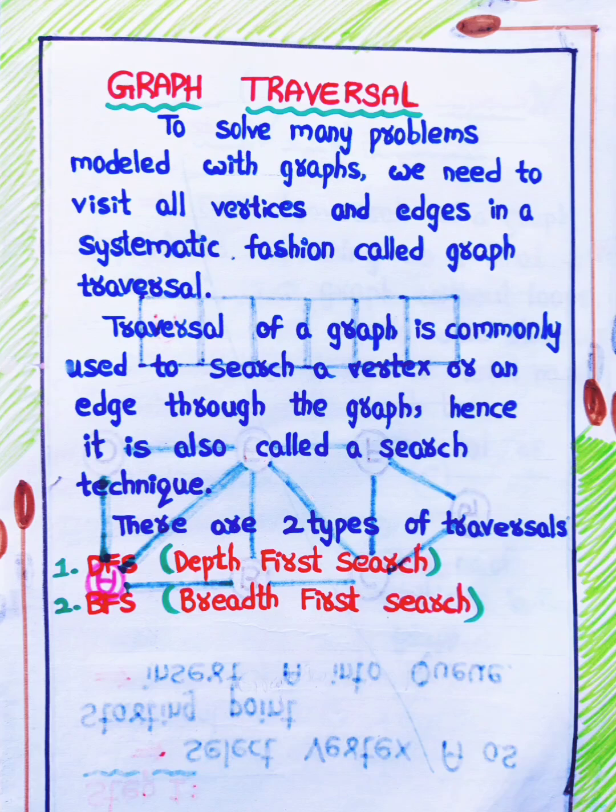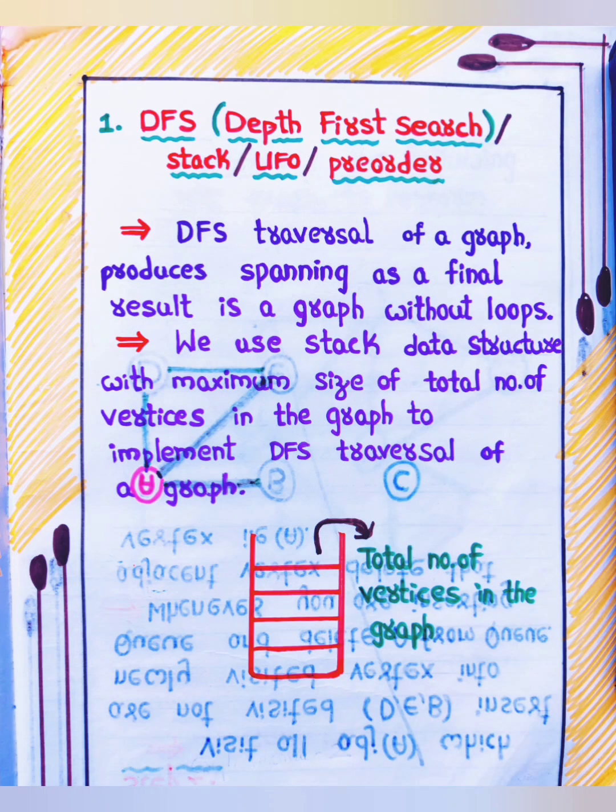There are two types of traversal. First one, DFS, depth first search. Second one, BFS, breadth first search. First one, DFS, depth first search, or stack, or LIFO, or pre-order. DFS traversal of a graph produces a spanning tree as a final result, which is a graph without loops.